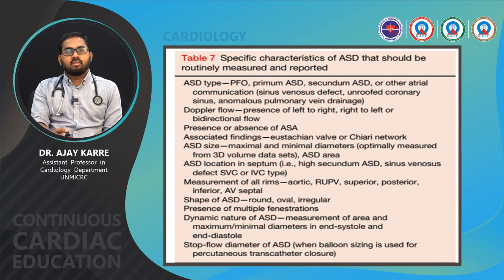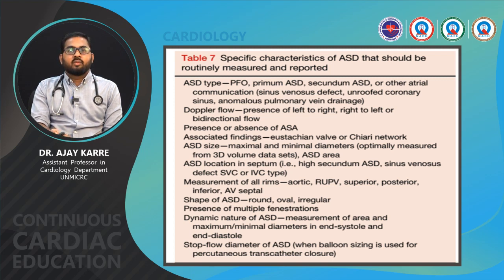At the end of these slides, certain points need to be emphasized, like specific characteristics of ASD that should be routinely measured and reported: what type of ASD it is, PFO, primum ASD or secundum ASD, or other atrial communications like sinus venosus or unroofed coronary sinus. Anomalous pulmonary venous drainage needs to be assessed. On Doppler flow, the presence of left to right shunt, right to left shunt or bidirectional flow needs to be estimated. Presence or absence of an atrial septal aneurysm is also very important. Associated findings like Eustachian valve or Chiari network, if present, need to be checked.